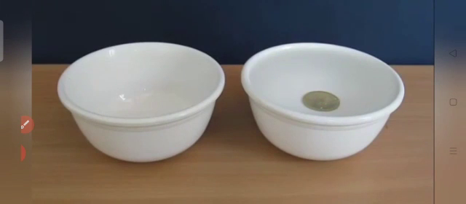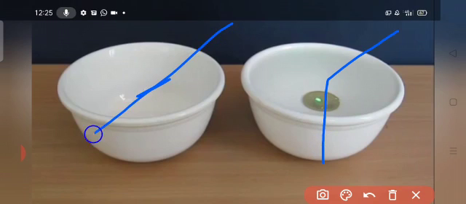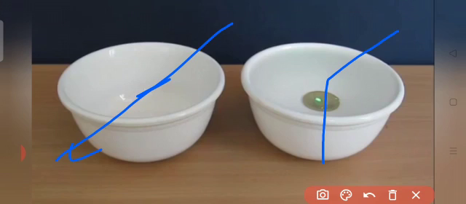Now you see, with the water in the bowl, two media are there. Water is one medium, vacuum is one medium. When the light enters the water from the vacuum, it bends. Here there is no water, so the light travels in a straight path, so we see the coin down only. Here it is upraised.